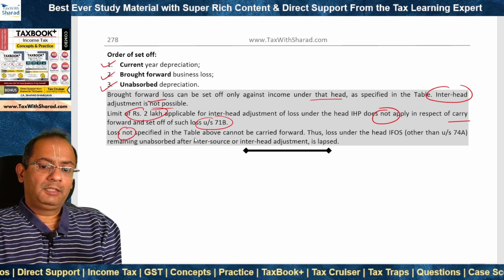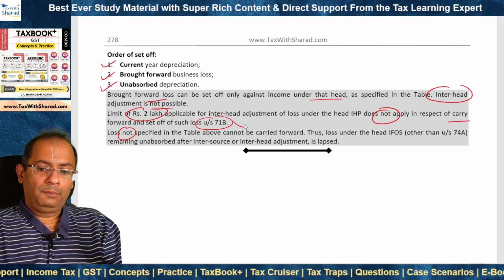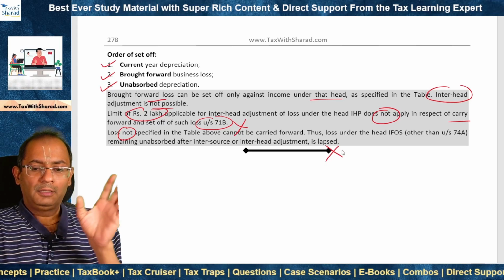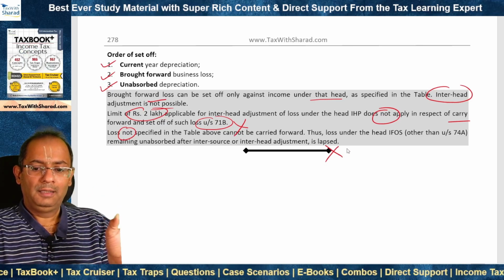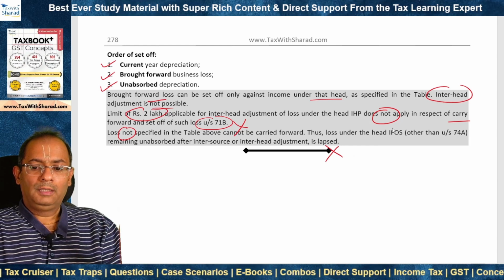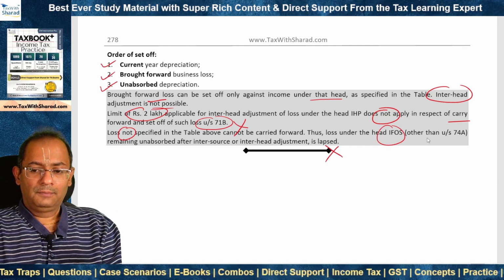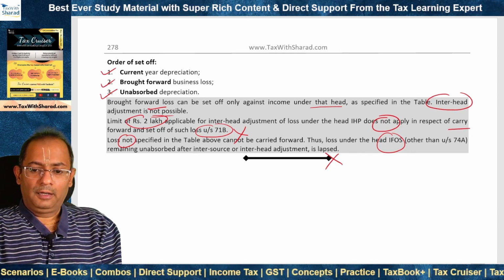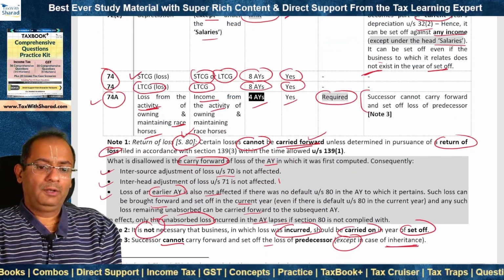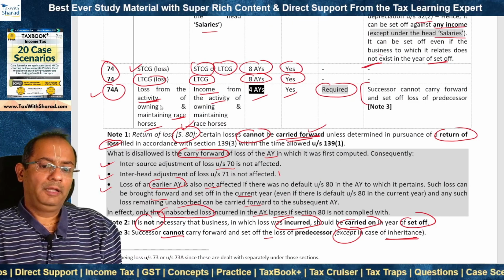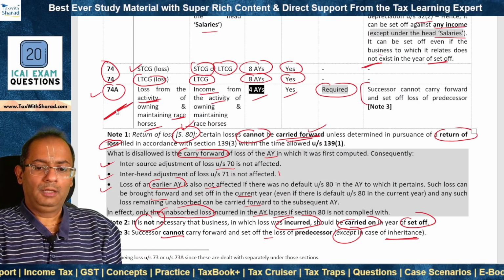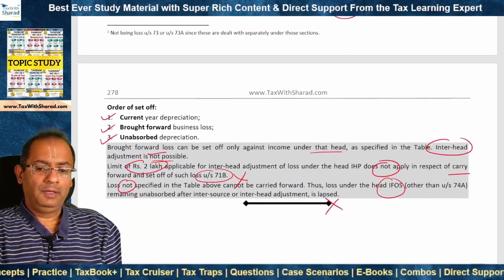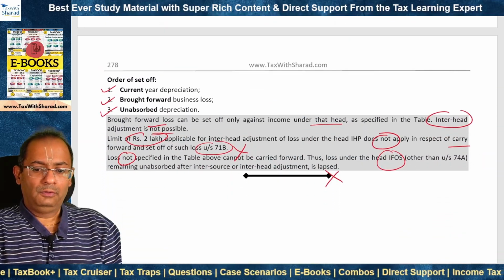Loss which is not specified above in the table cannot be carried forward, and therefore it simply lapses if it is unabsorbed for that assessment year. So for example, loss under the head income from other sources, right? It cannot be carried forward and therefore it lapses, but there is only one loss which is from activity of owning and maintaining race horses that is only allowed to be carried forward. If there is any other loss under this head IFOS, there is no provision to carry forward such loss.